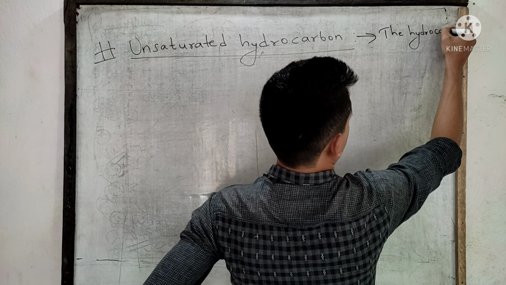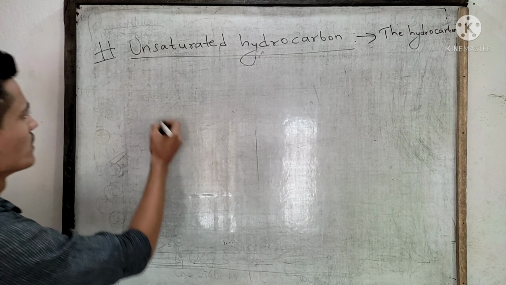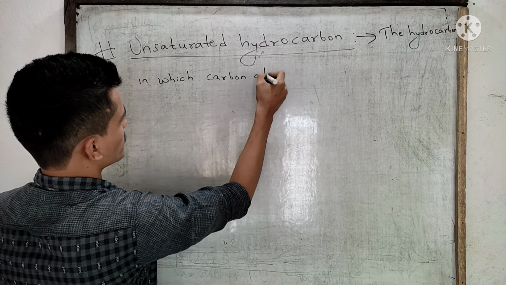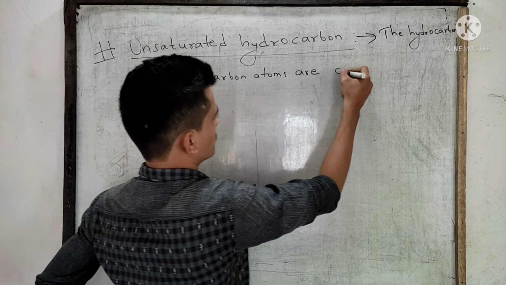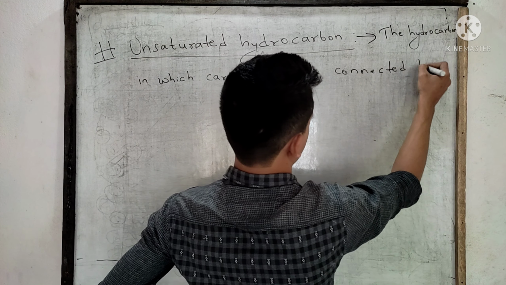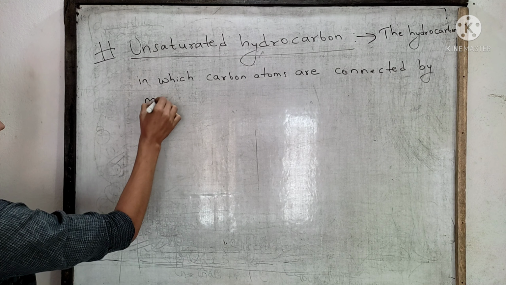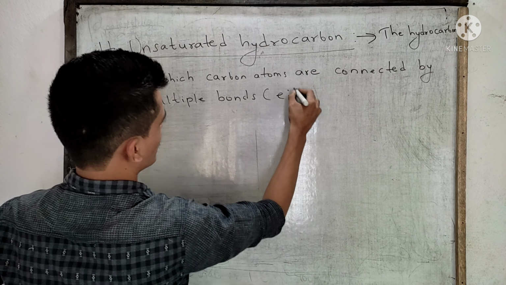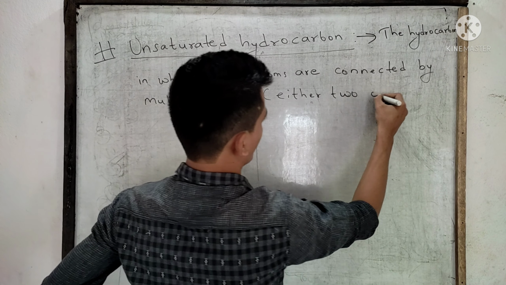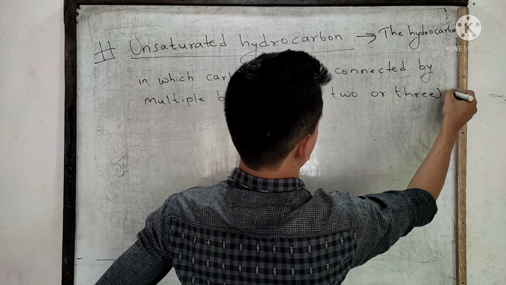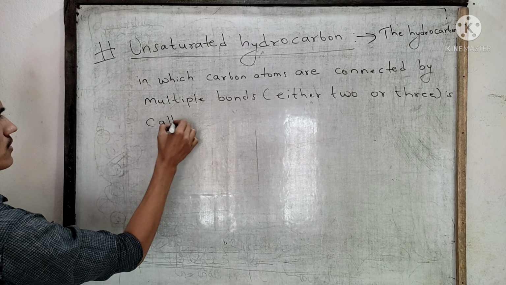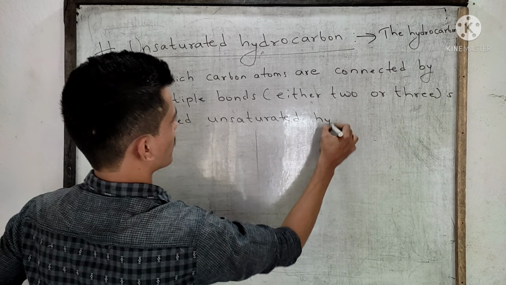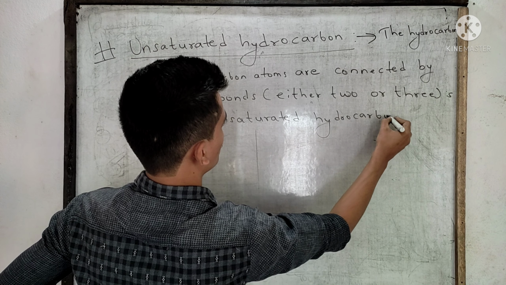The hydrocarbon in which carbon atoms are connected by multiple bonds, either 2 or 3, is called what? Unsaturated hydrocarbon.